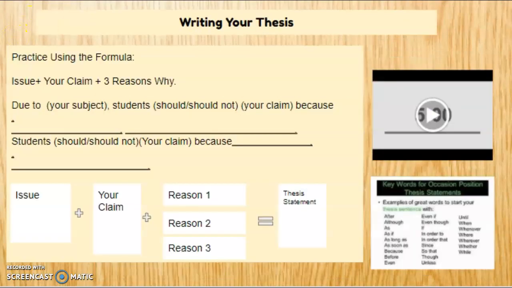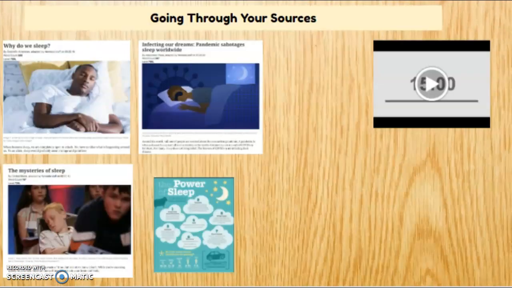All right. We are also going to be working on writing your thesis. I said it yesterday, I'll say it again. Your thesis is the issue, plus your claim, and 3 reasons why. So, due to sleep deprivation, students should be getting 7 to 8 hours of sleep because, and include 3 reasons why. Your 3 reasons are coming from yourself, but your sources are going to help you get there.